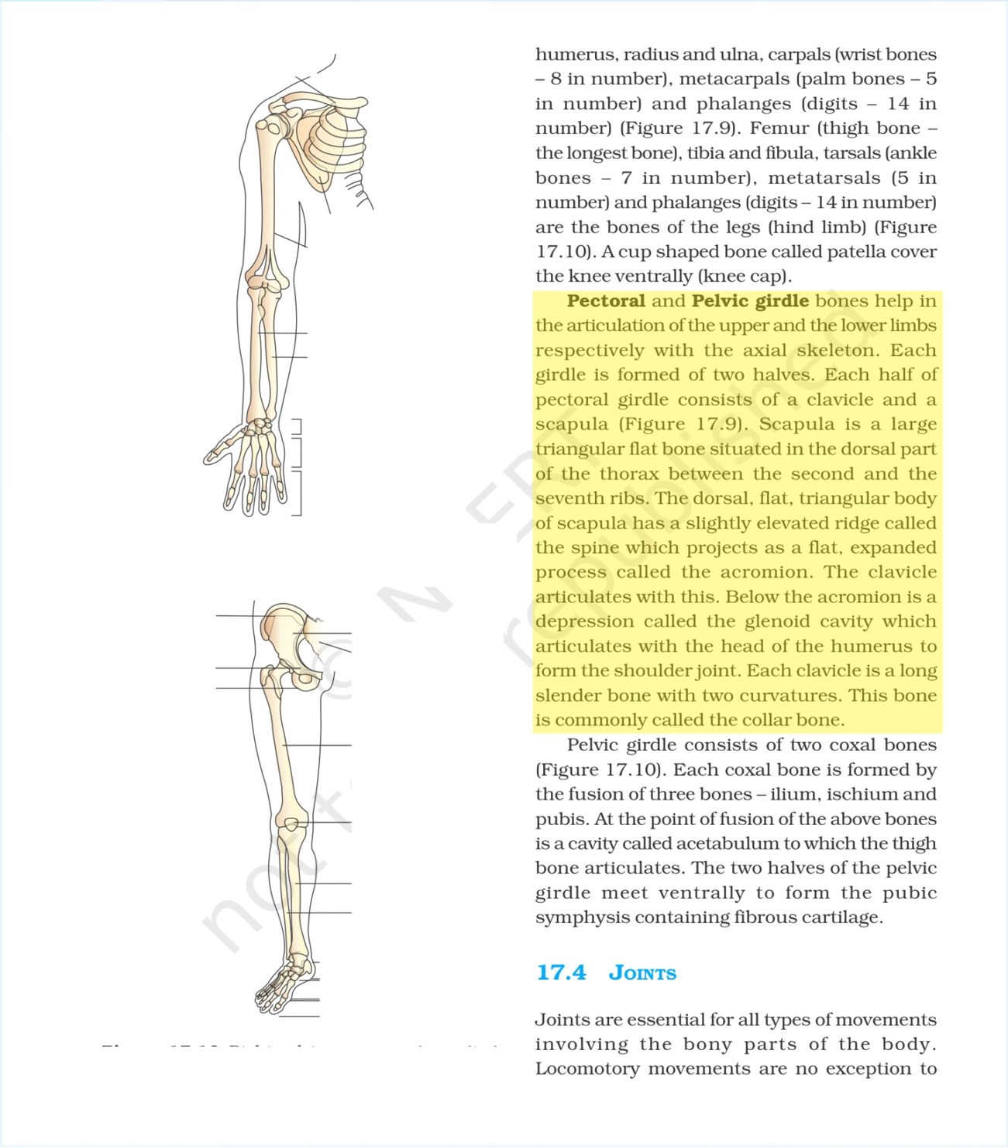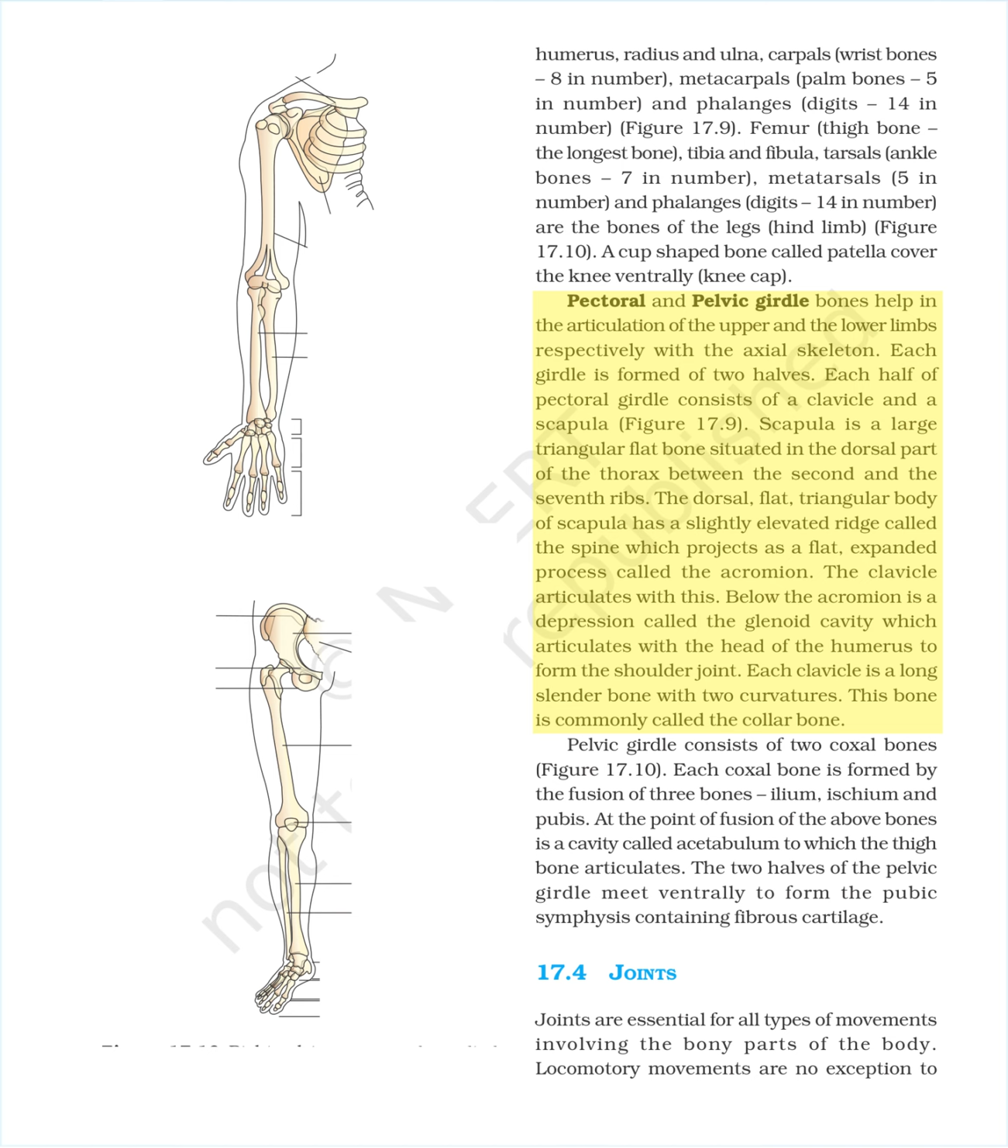Scapula is a large triangular flat bone situated in the dorsal part of the thorax between the second and the seventh ribs. The dorsal, flat, triangular body of the scapula has a slightly elevated ridge called the spine which projects as a flat, expanded process called the acromion. The clavicle articulates with this. Below the acromion is a depression called the glenoid cavity which articulates with the head of the humerus to form the shoulder joint.